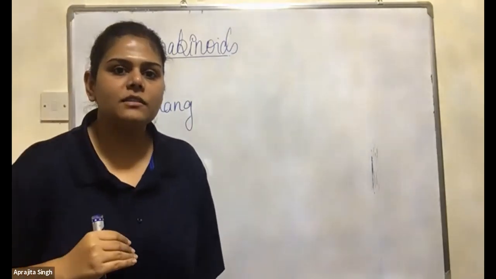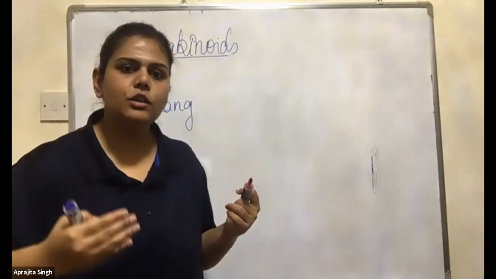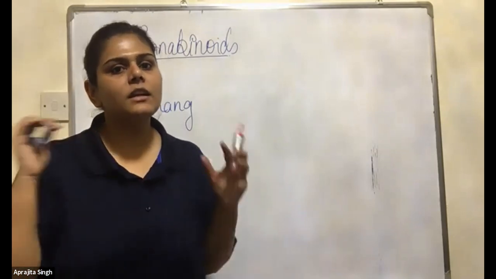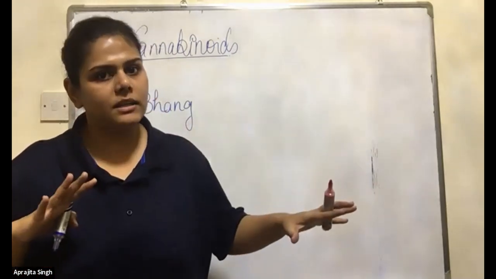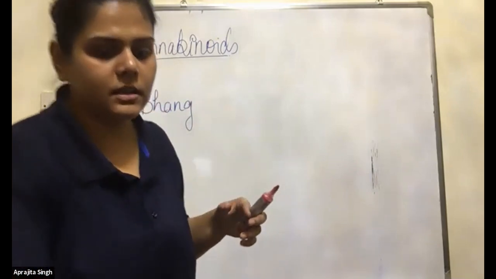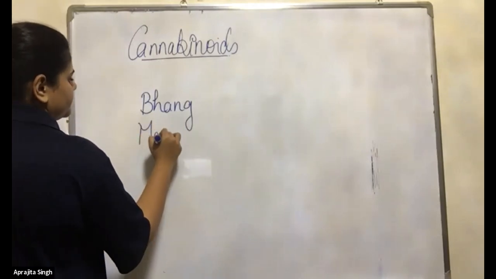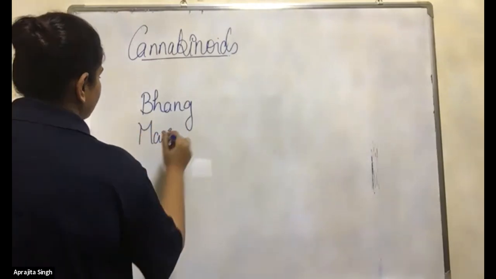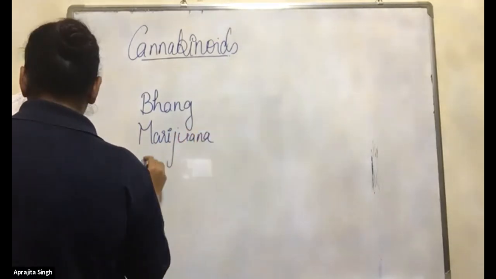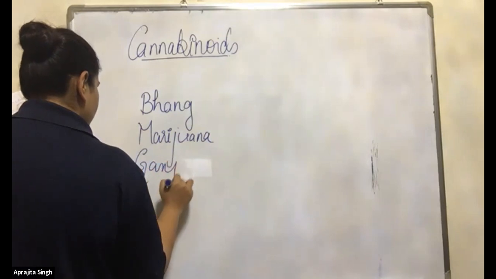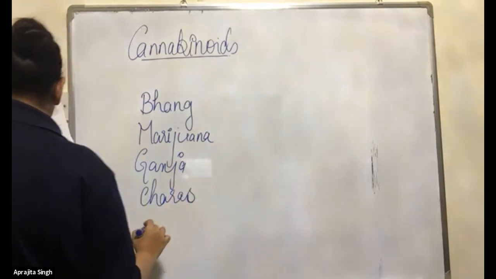Basically, in many festivals, like prayers, this bhang is used frequently, but in a very controlled manner. It's not like they are taking totally drugs. Okay, see, it's bhang. It's marijuana. The J is silent here. Marijuana. It's ganja. It's charas and it's hashish.